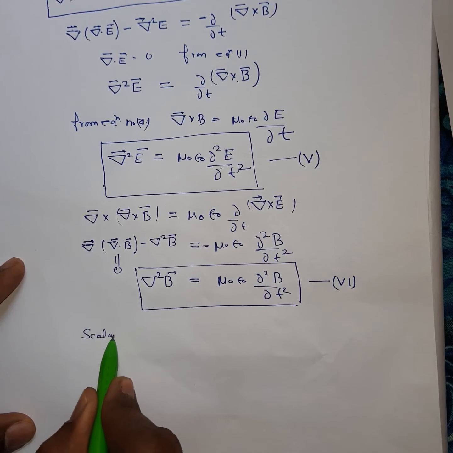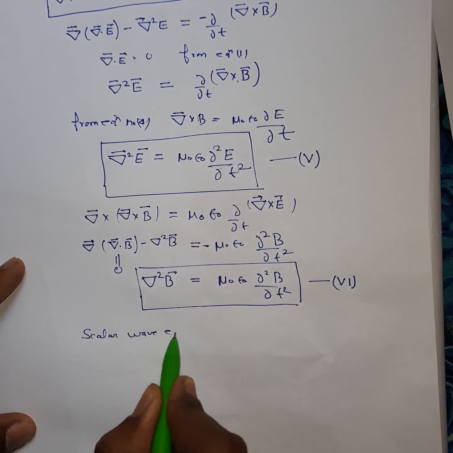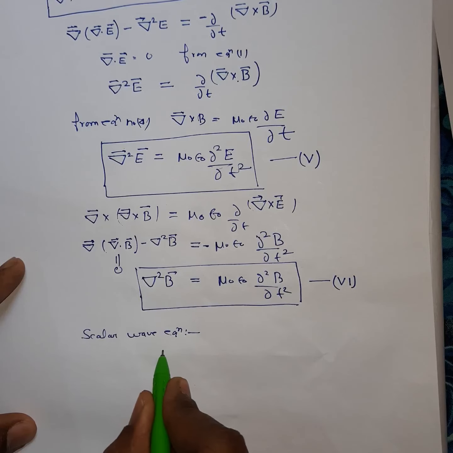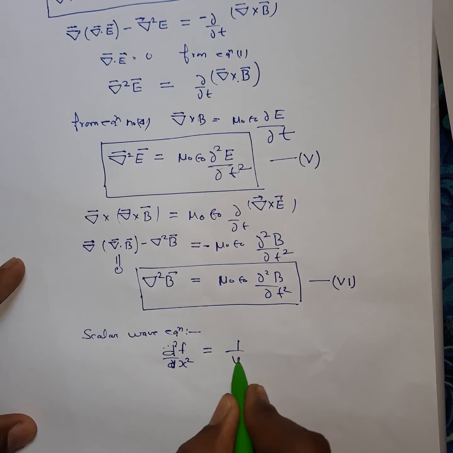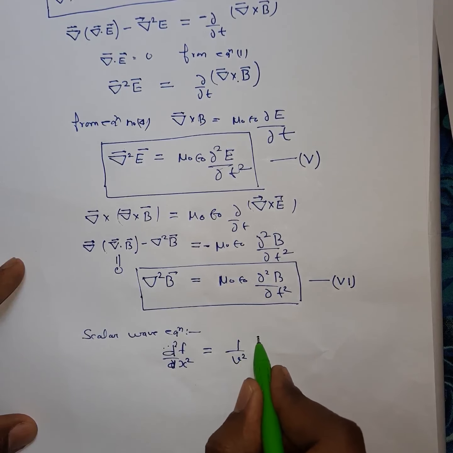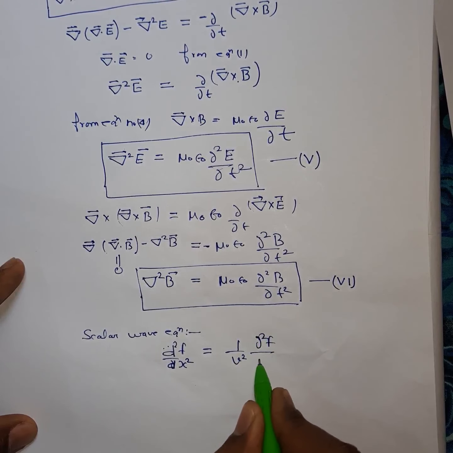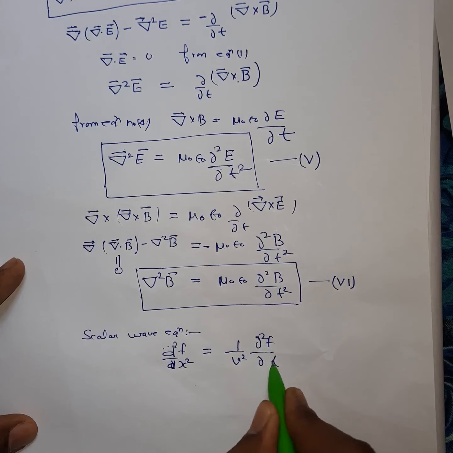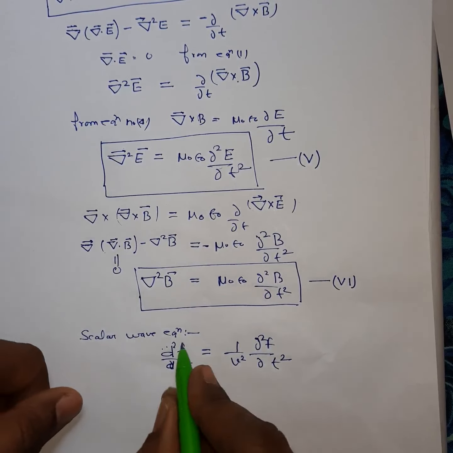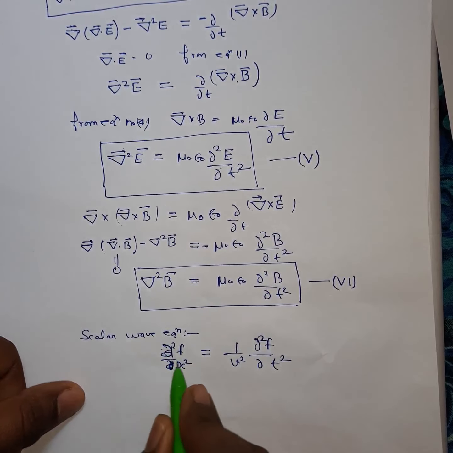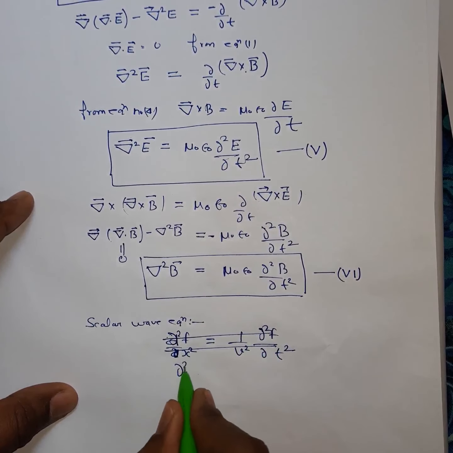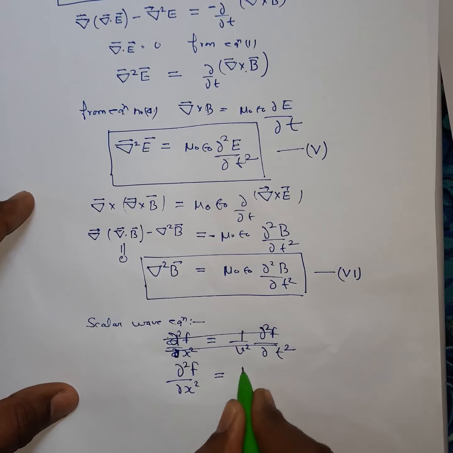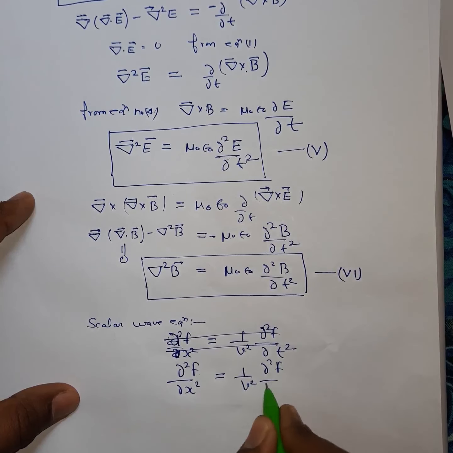If you remember, the scalar wave equation in one dimension can be written as d squared f by dx squared is equal to 1 upon v squared times del squared f by del t squared.